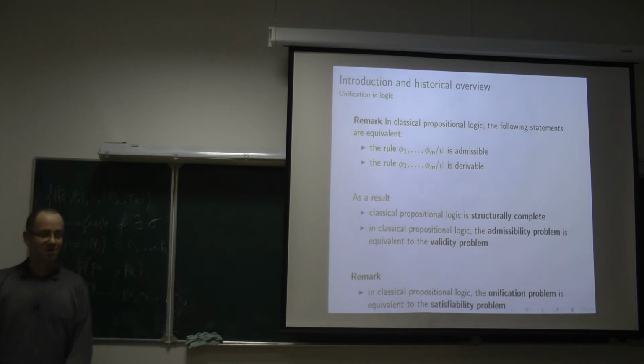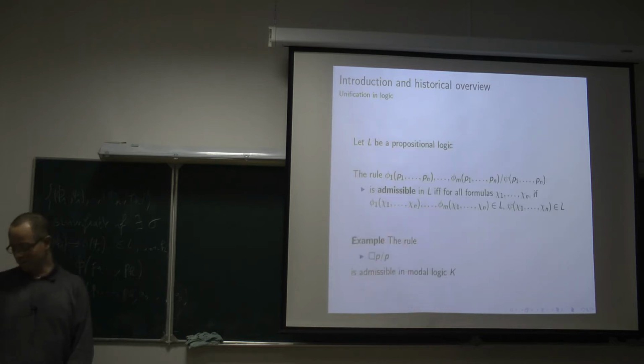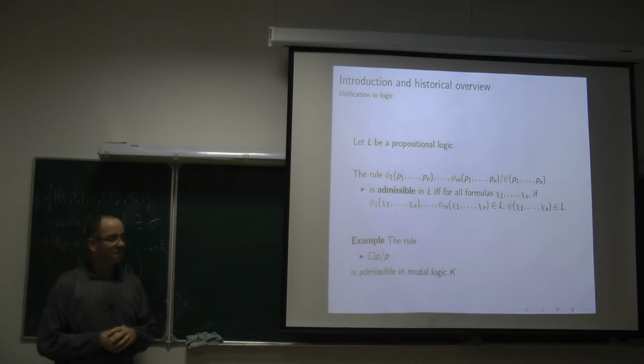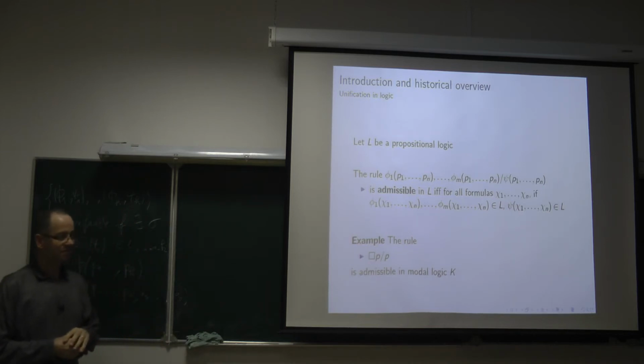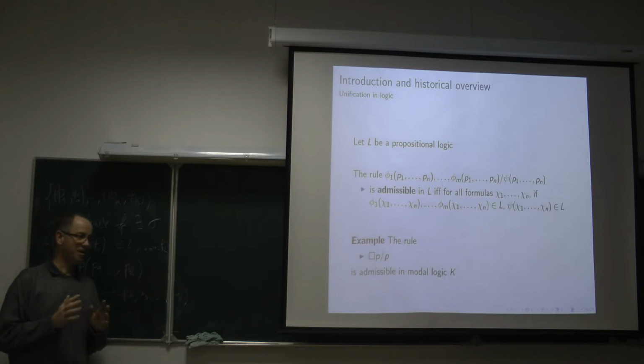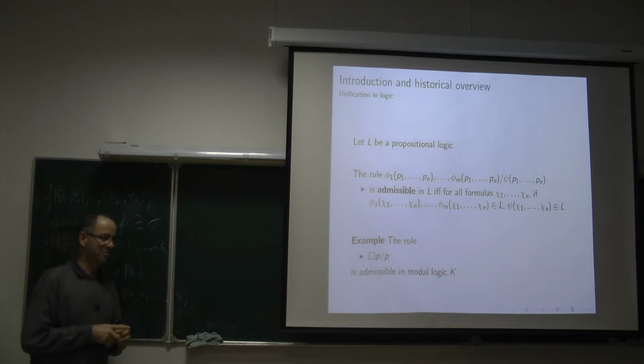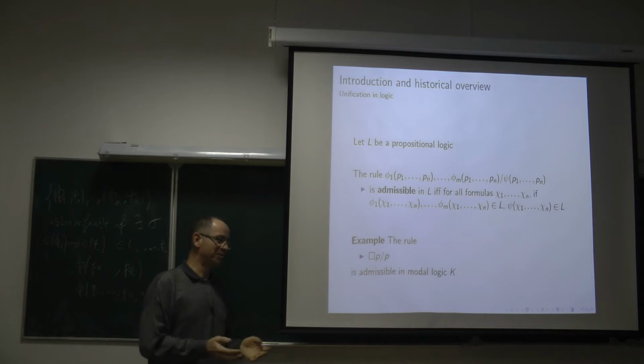Okay, by the way, at any moment you can stop and ask a question if I am not clear enough. So you said that it seems that derivability of a rule implies admissibility even without the deduction theorem. No, with the deduction theorem, I know how to prove that derivability implies admissibility. It is in the first chapter of the Chagrov-Zakharyaschev book. I don't remember which page, but it is there, and there is the argument. I don't say that in any propositional logic it is the case, in fact.